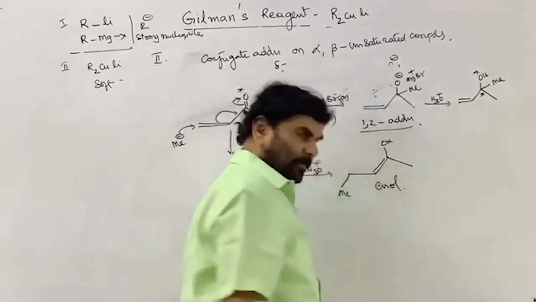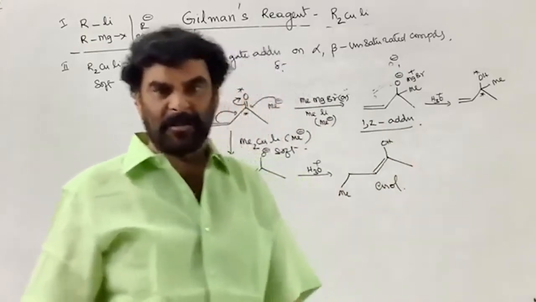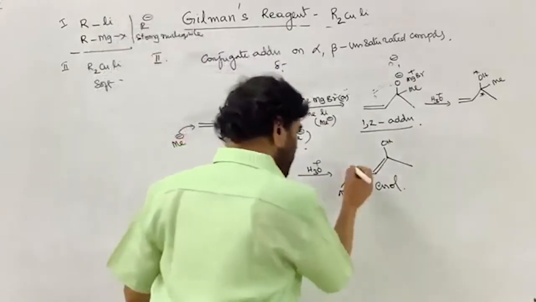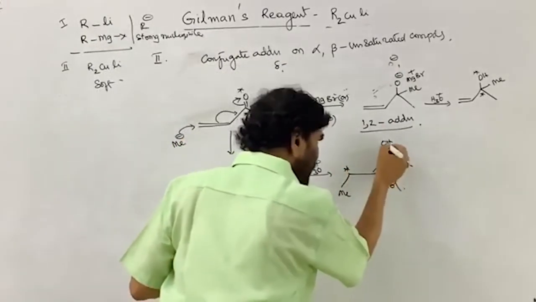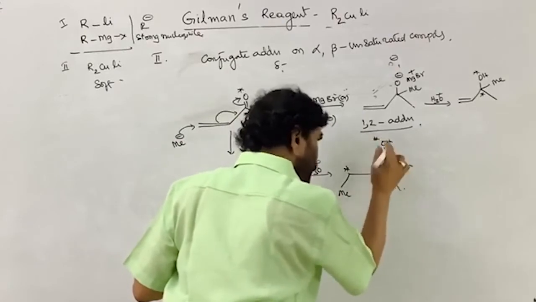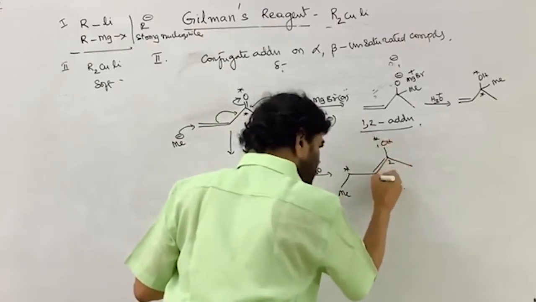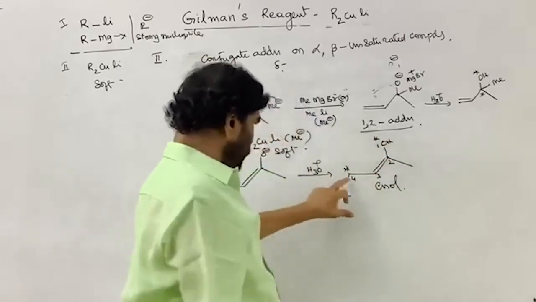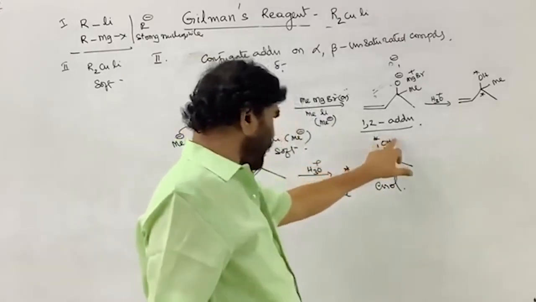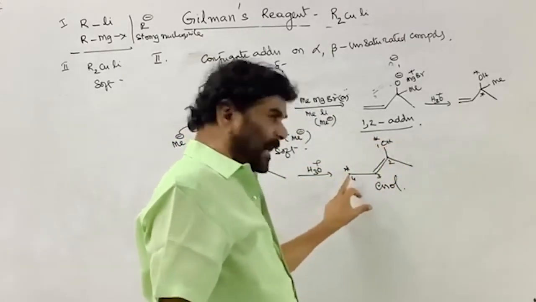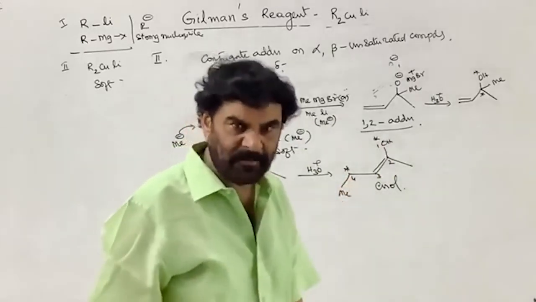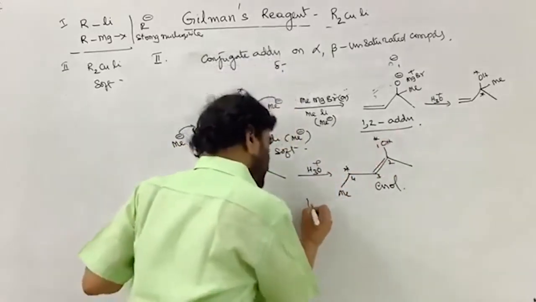Remember, it is not stable; carbonyl tautomerism is possible. It is 1,4 addition: this is 1, 2, 3, 4. The electrophile is added to position 1 and the nucleophile is added to center 4. It is a 1,4 addition.